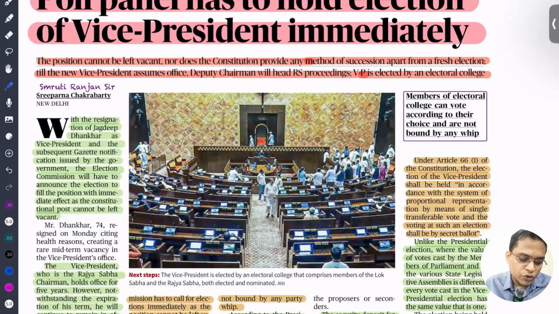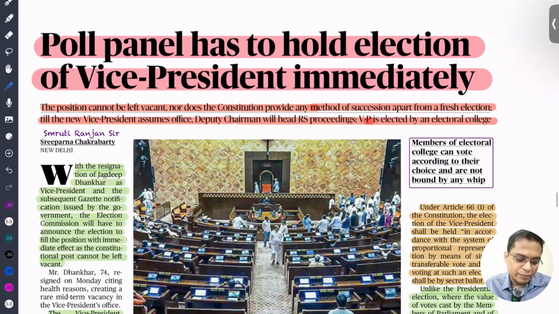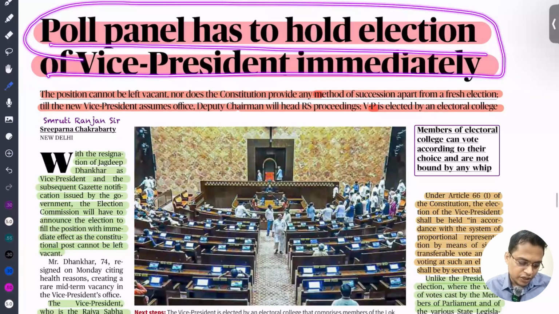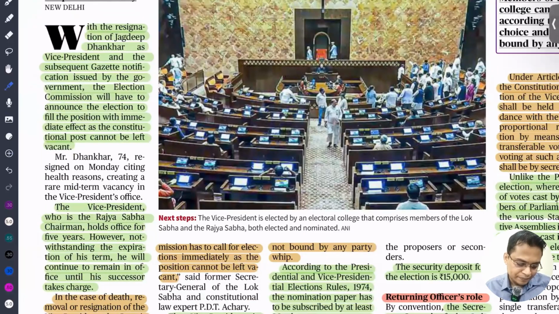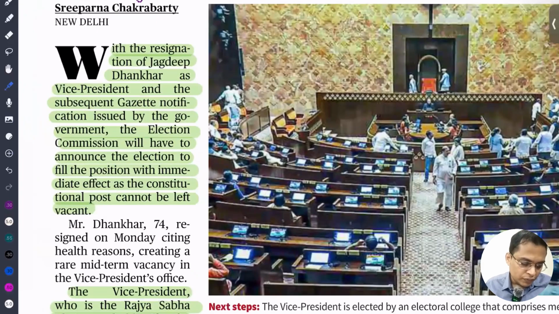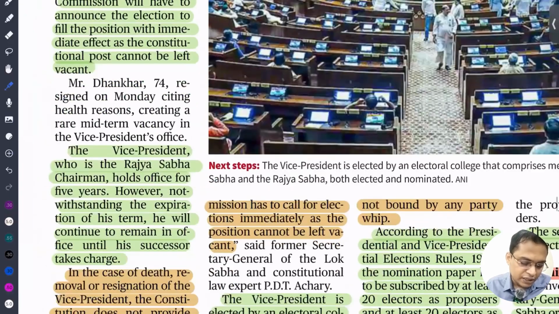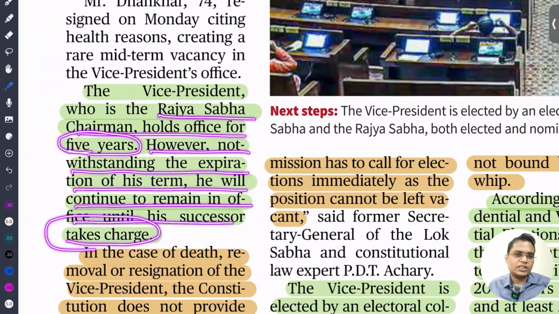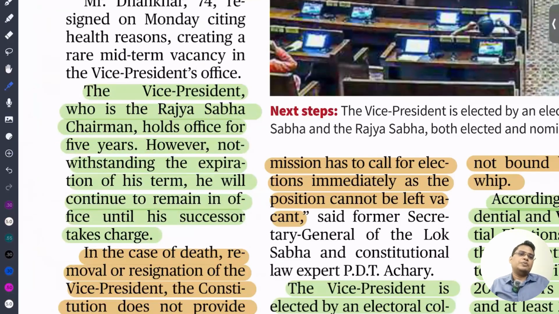So the poll panel has to uphold the election of the vice president immediately. This article is very good. Recently we have seen that our vice president resigned. You know that the vice president, who is the Rajya Sabha chairman, holds the office for a 5-year term. However, notwithstanding expiration of the term, he will continue to remain in office until his successor takes charge. Though the term of office is 5 years, if there is no successor, the vice president can continue to hold this post for more than 5 years also.